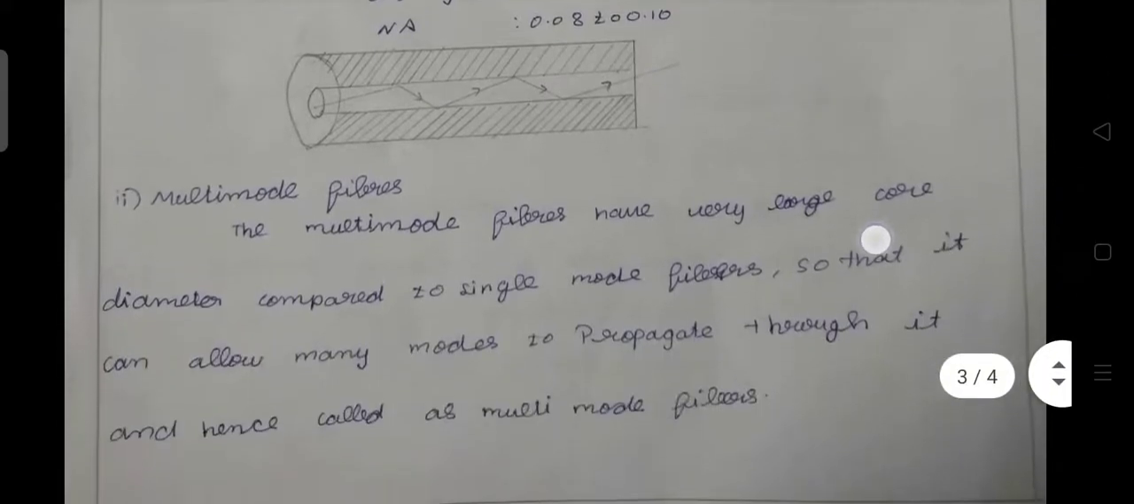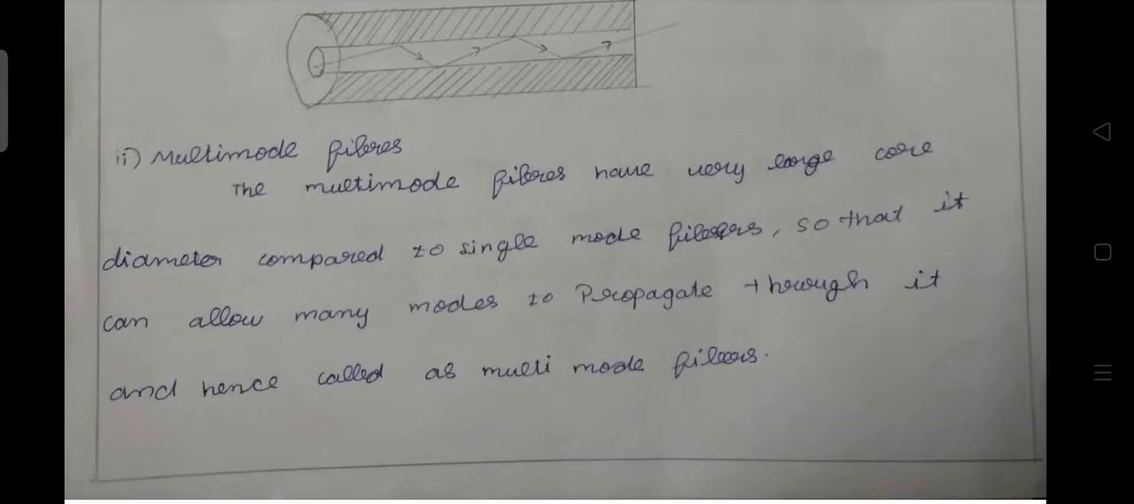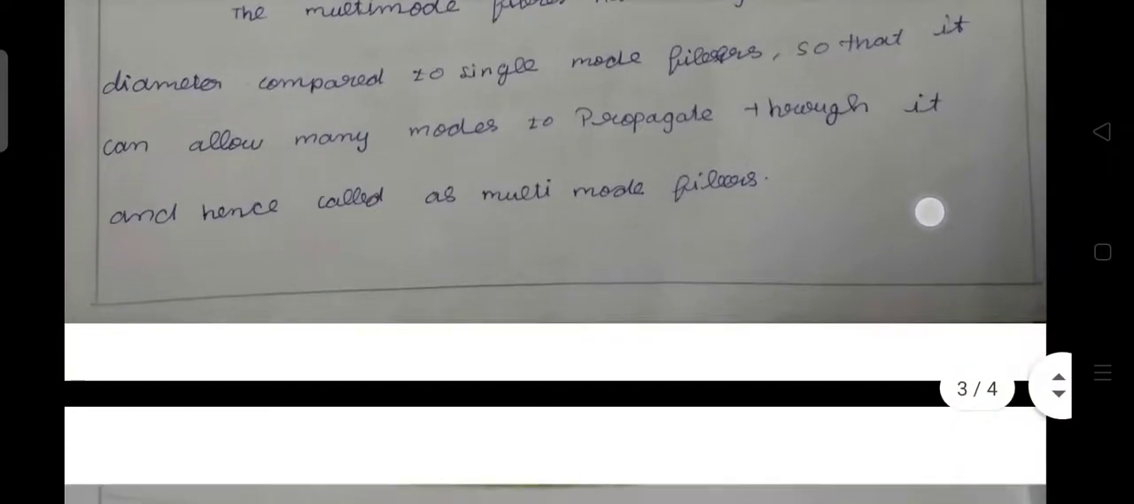Then multi-mode fibers. The multi-mode fibers have a very large core diameter compared to single mode fibers, so that they can allow many modes to propagate throughout them, and hence are called multi-mode fibers. The structure of the multi-mode fiber is shown in the figure. The cladding diameter is also larger than that of the single mode fibers.